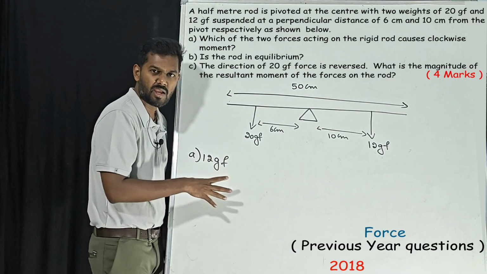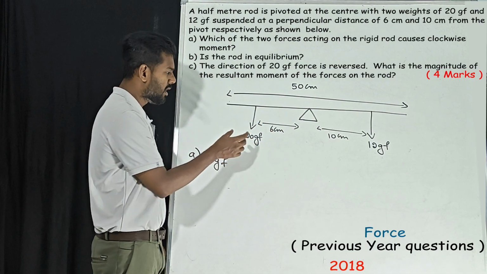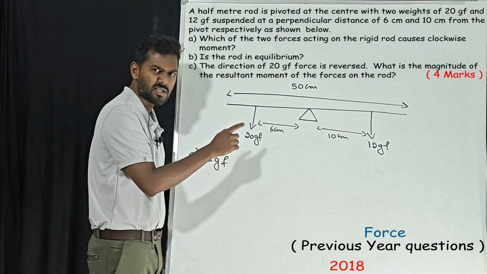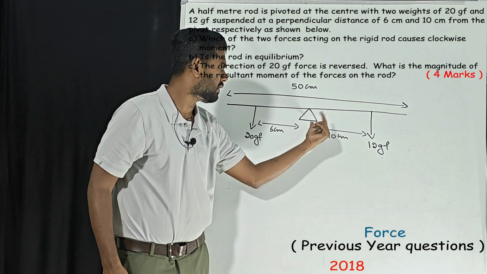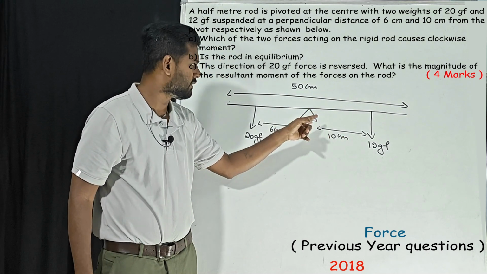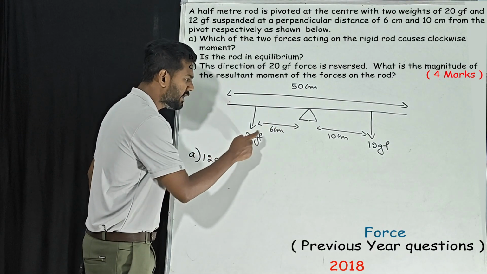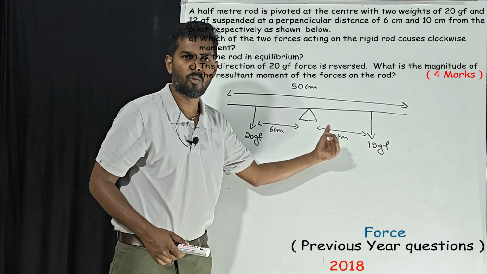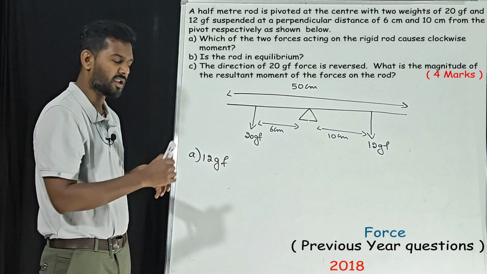See, we don't have to calculate and check. Now you can see what W1 is, 20 GF. What is x1? From the weight till the fulcrum, that is the perpendicular distance. Here we have one weight, and from the weight to the pivot point, that is the fulcrum, that distance we call x2. So W1 x1, 20 into 6 is 120, 10 into 12 is 120, both sides are equal. LHS is equal to RHS.